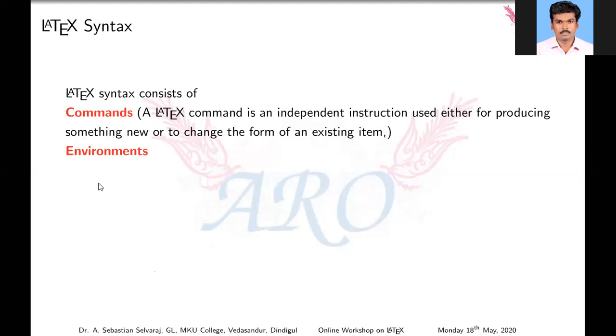Next, special characters. We can't use some characters directly because they are predefined by LaTeX. For example, the dollar symbol can't be used directly because it is defined for mathematical mode.